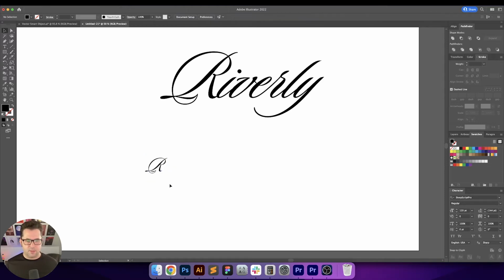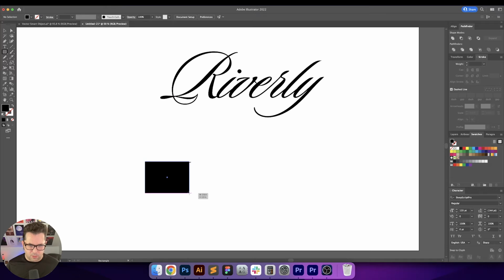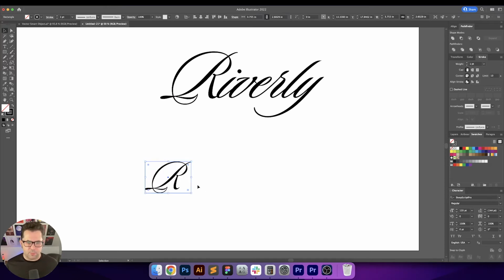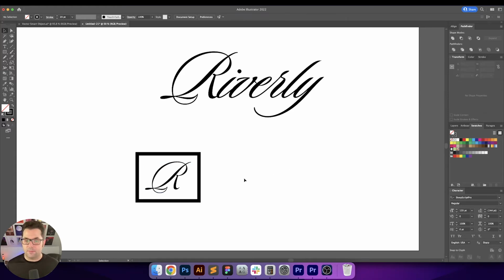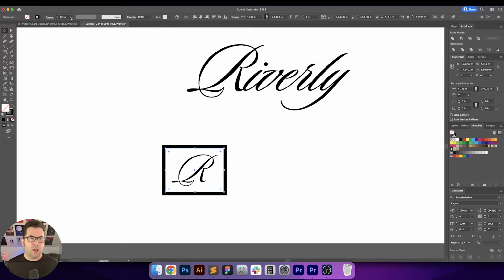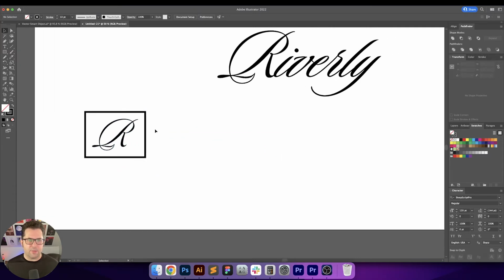Let's see if we can do anything before we do any colors really quick. I want to see if I can just kind of put this inside of some kind of a shape or something like that. And you could do some cool brand elements here, maybe some waves or something like that, just to kind of help reinforce the idea of a river. You know, maybe the bank was originally on a river or right next to the river or something like that. So that's pretty cool. I like the box around that. It kind of looks like a department store though, but that's okay.